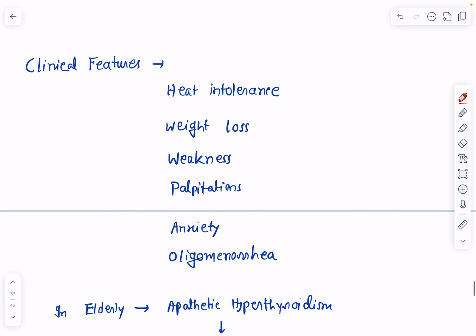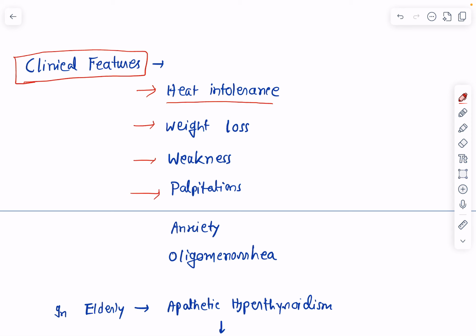Now coming to the clinical features of hyperthyroidism. What are the symptoms with which the patient will present to us? The patient may complain of heat intolerance, right? A very important clinical feature of hyperthyroidism, whereas we have discussed in hypothyroidism, they'll have cold intolerance. They may complain of weight loss, weakness, palpitations, anxiety, and in females, they may have oligomenorrhea. Right? So there may be various manifestations of hyperthyroidism. These are some common symptoms of hyperthyroidism.